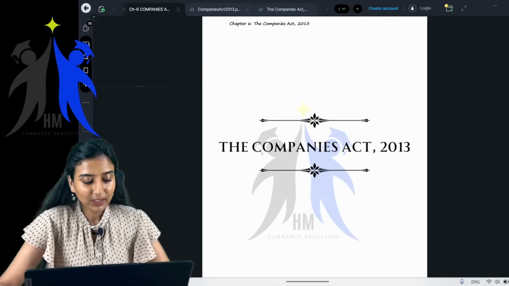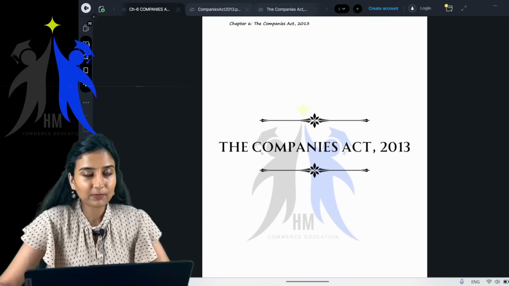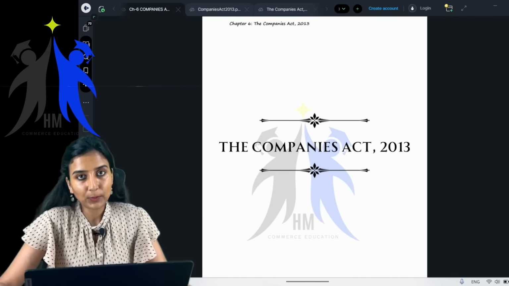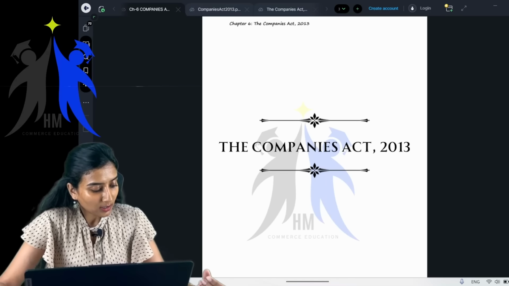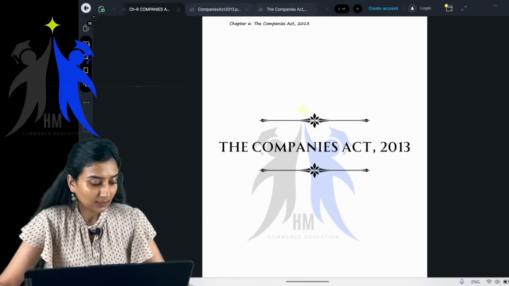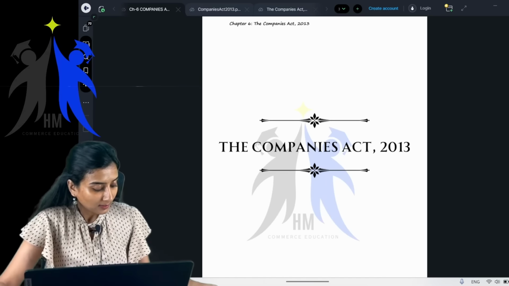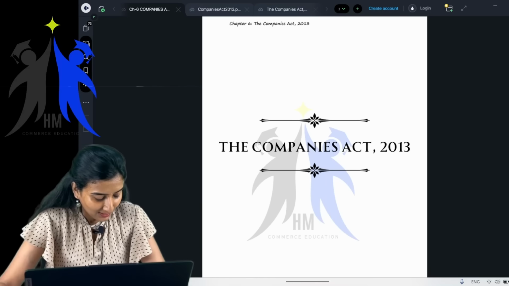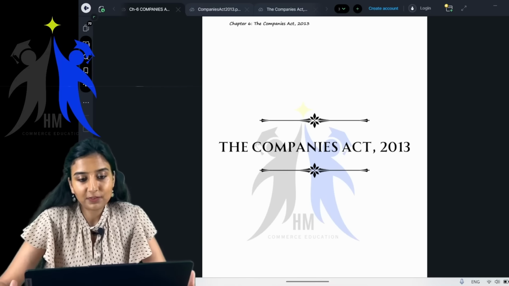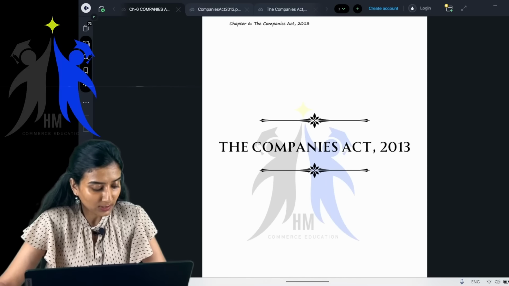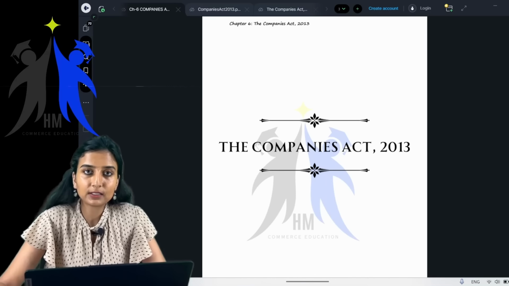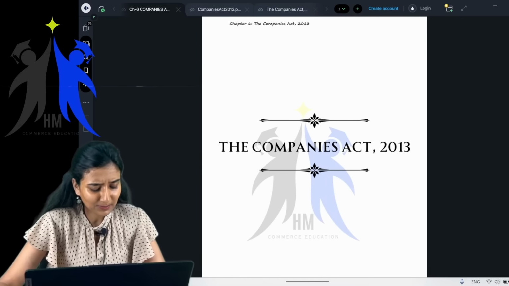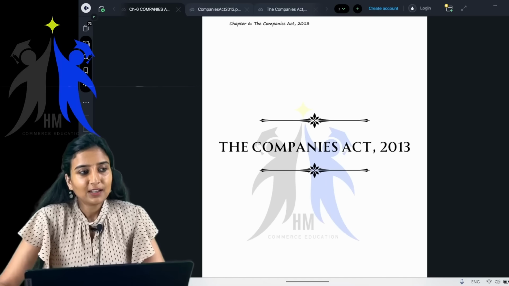So, we completed chapter 1, Indian Regulatory Framework, and today we'll start with our next chapter, that is the Companies Act 2013. Yes, this is chapter number 6 in your material, that is the ICAI material. So we have started with the crux of your syllabus, the most important chapter. Companies Act 2013 is one of your most important chapters and a very easy chapter.